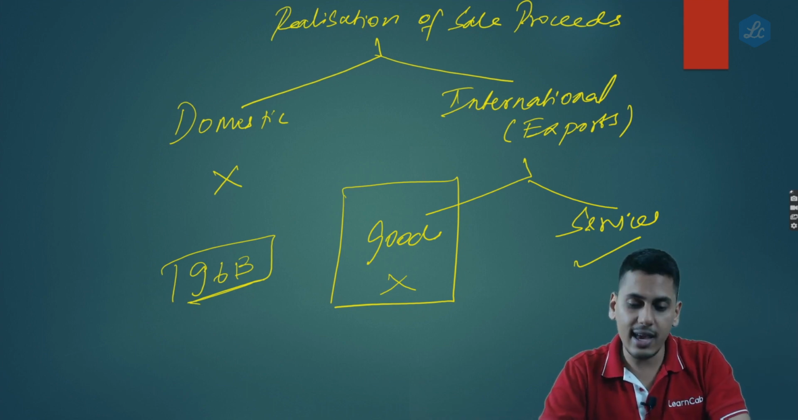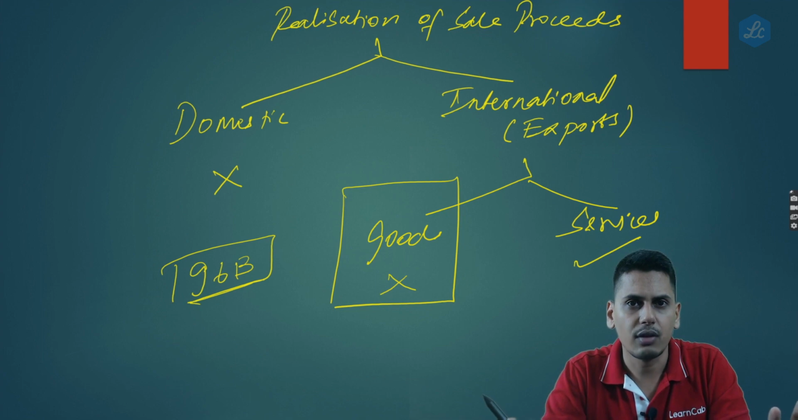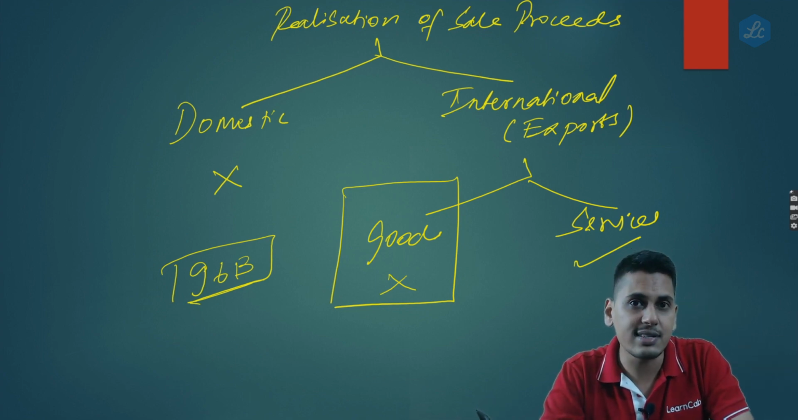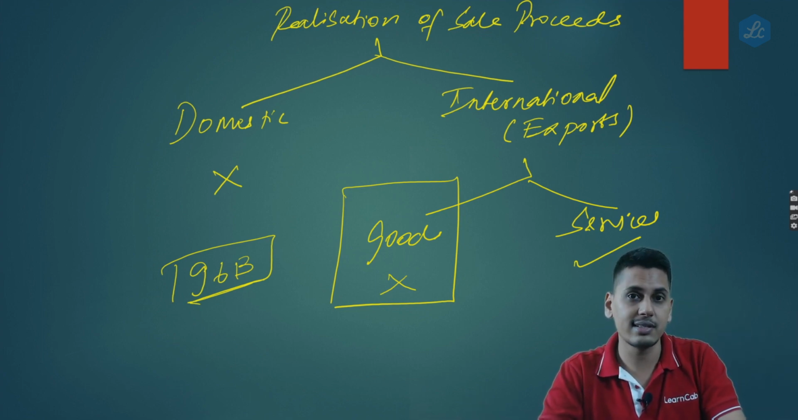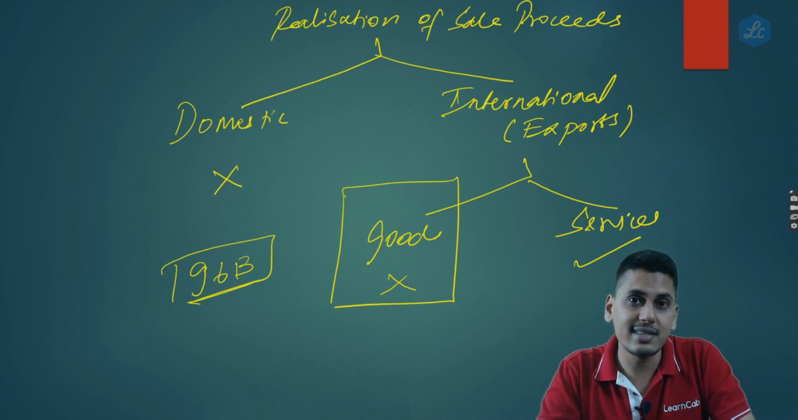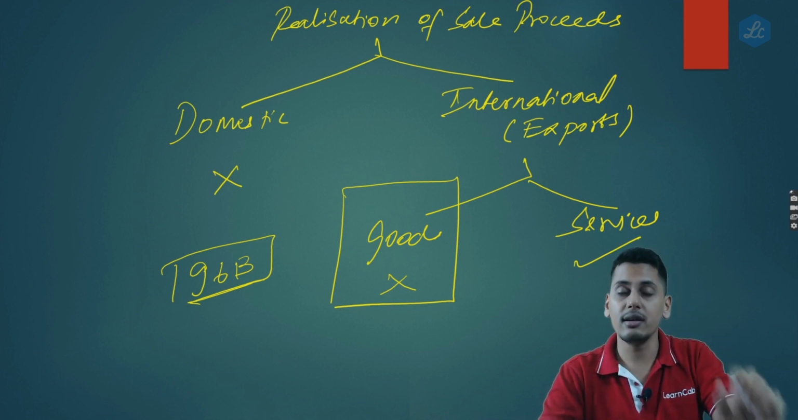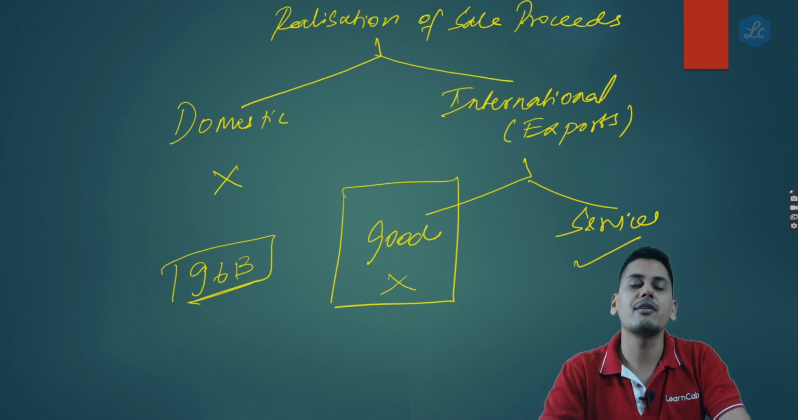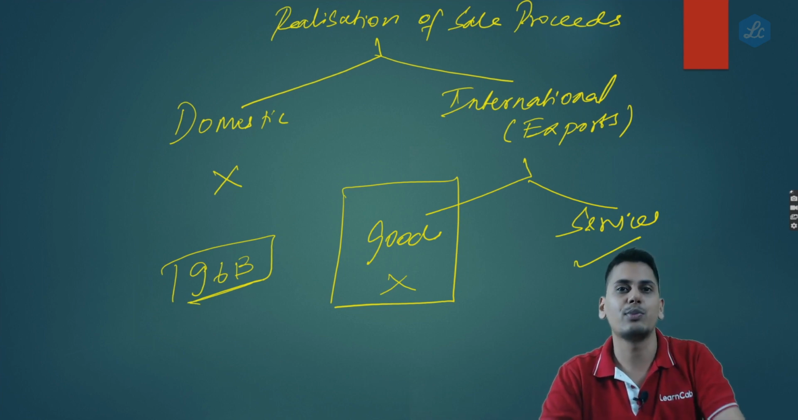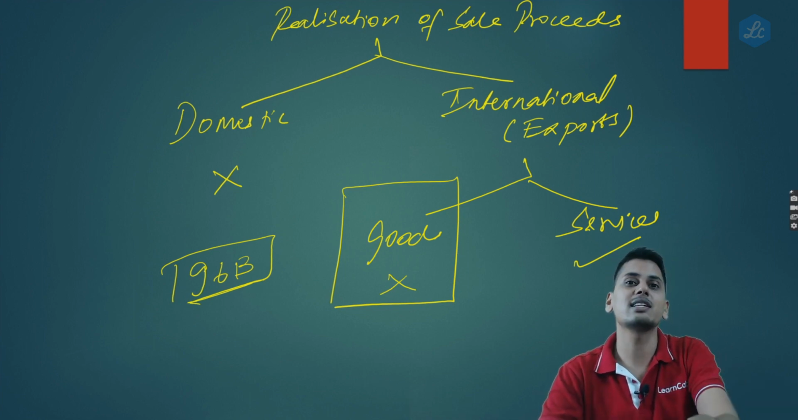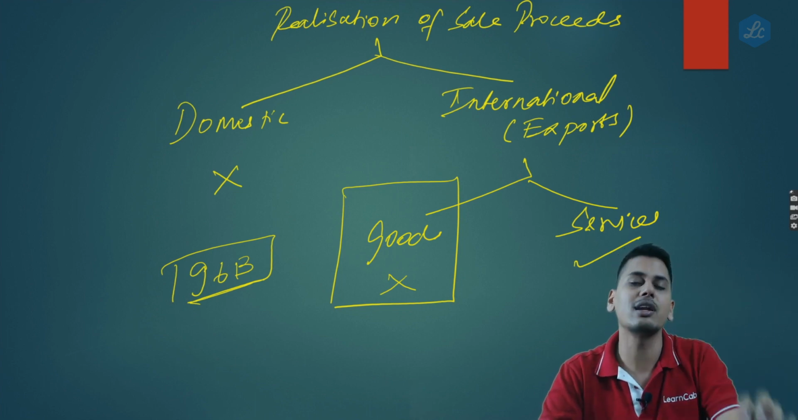96B tells you in case of export of goods. Why do they not talk about export of services? Because in case of export of services, only when forex is received or the sale proceeds is realized in convertible forex or in INR wherever permitted, only then it is an export of service. And only when it is an export of service, a person can apply for refund.